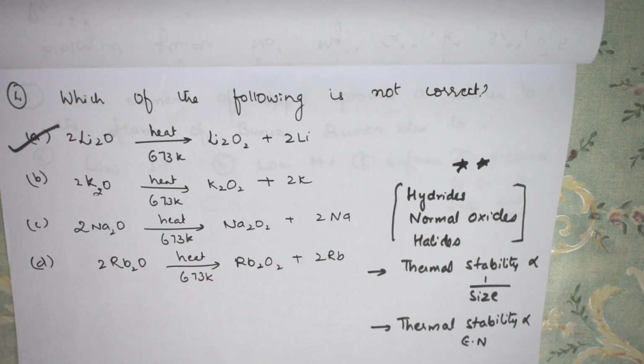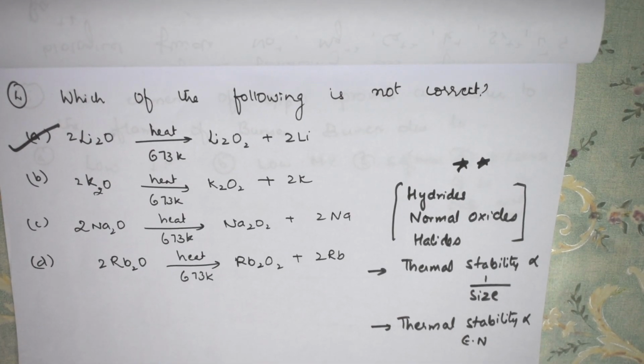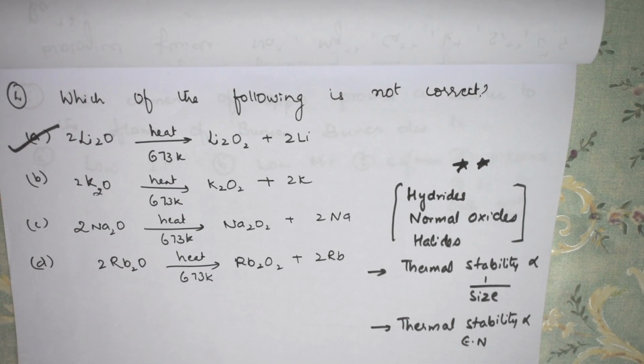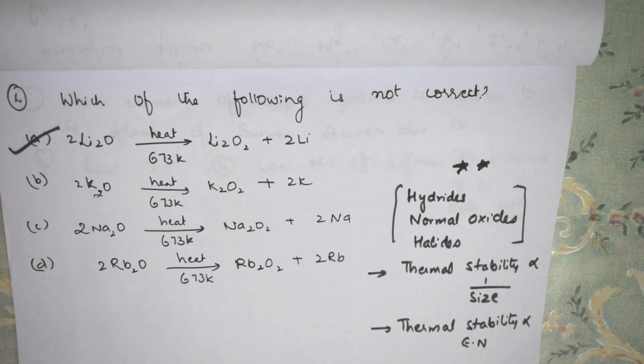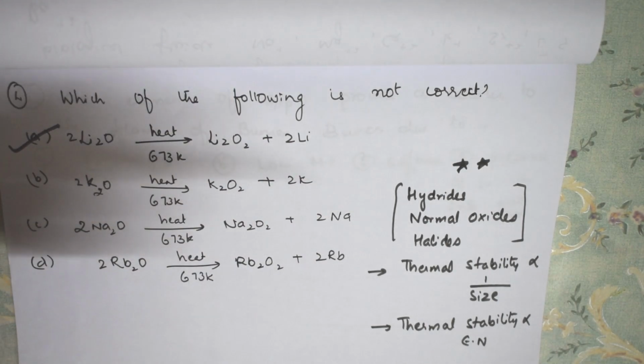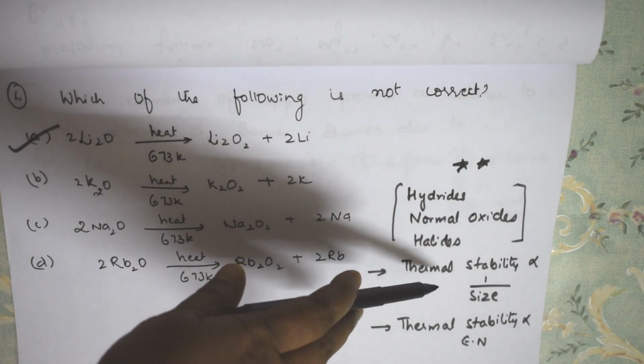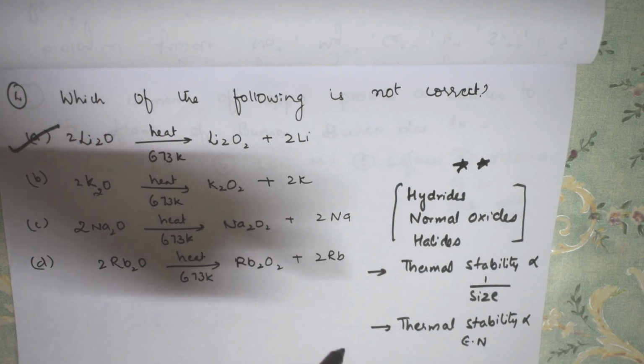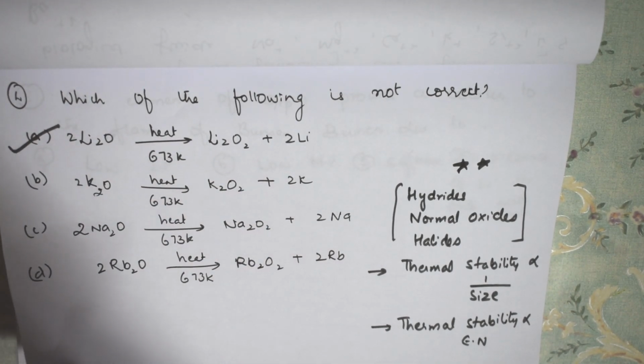If the electronegativity is more, it drags the electrons towards itself, so it is difficult to break that bond, and you need more temperature to form the respective products. So remember these two things: thermal stability is inversely related to size and directly related to electronegativity.